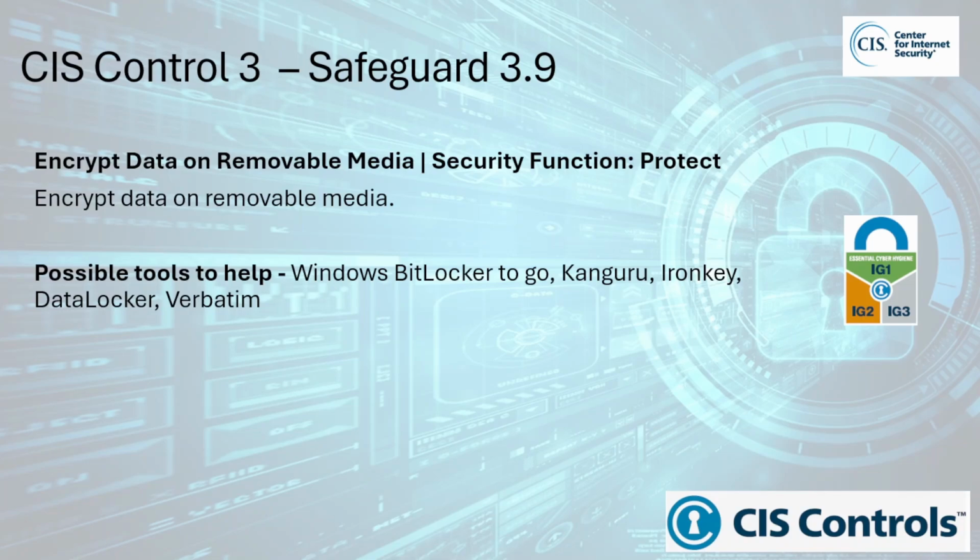If unencrypted, data on these devices can be easily accessed by anyone who gains physical possession of the device. Encrypting the data ensures that even if a device is lost, stolen, or accessed by unauthorized individuals, the data remains protected and unreadable without the encryption key. The safeguard is especially important when the devices are used to store or access sensitive information such as personal data, intellectual property, financial records, company secrets, or personal health information. Why is this safeguard important? 1. Protects data in case of loss or theft.